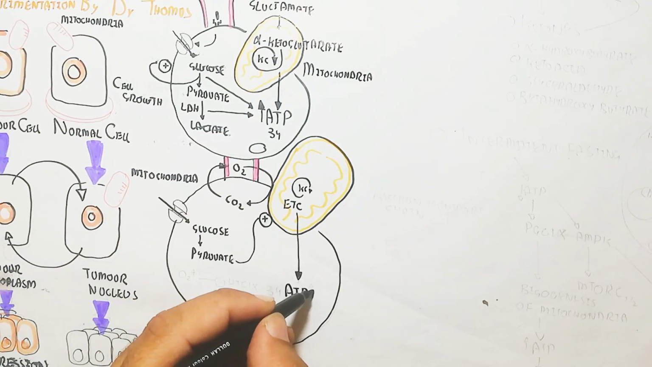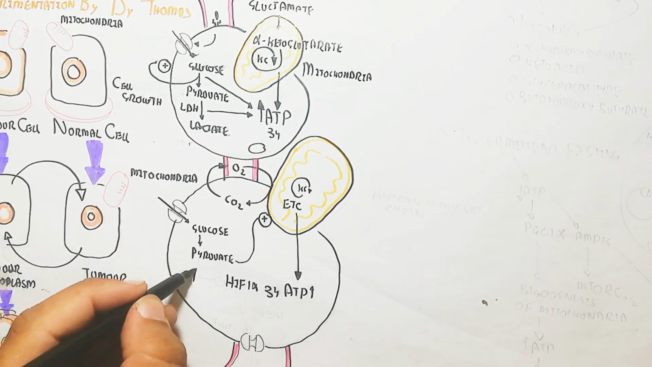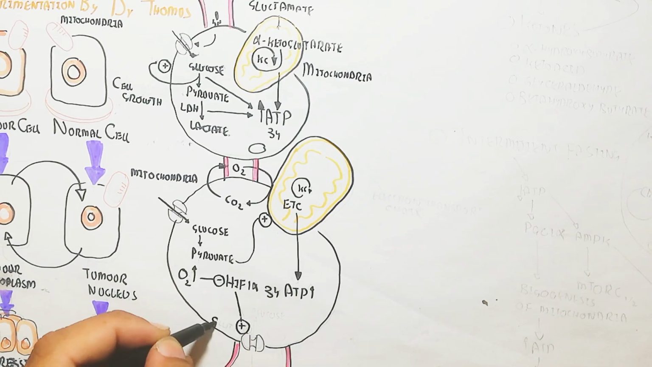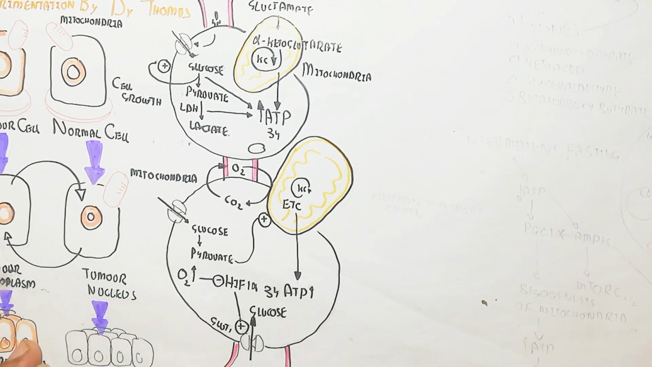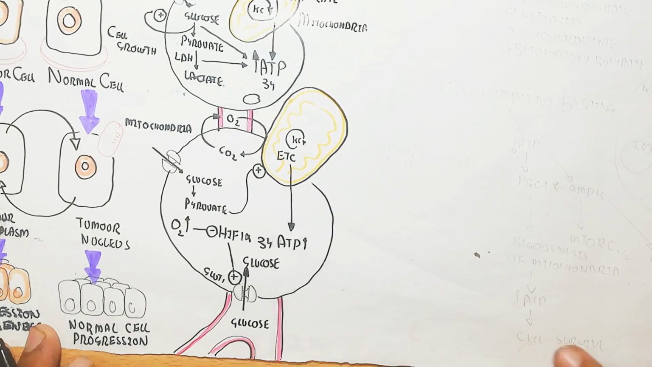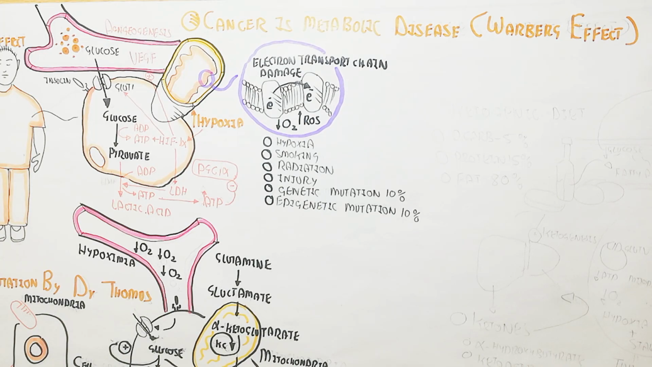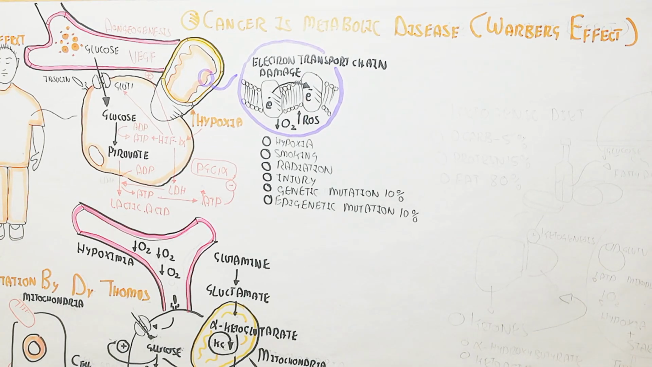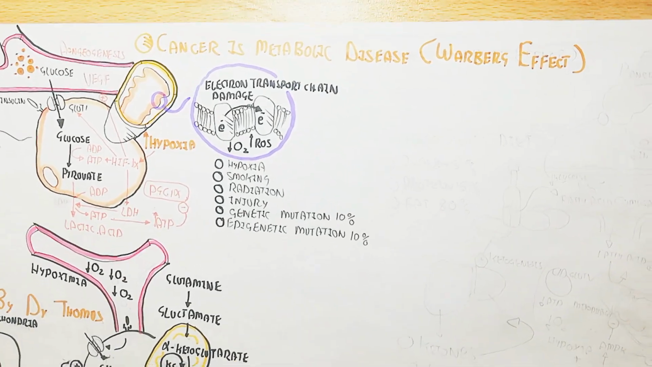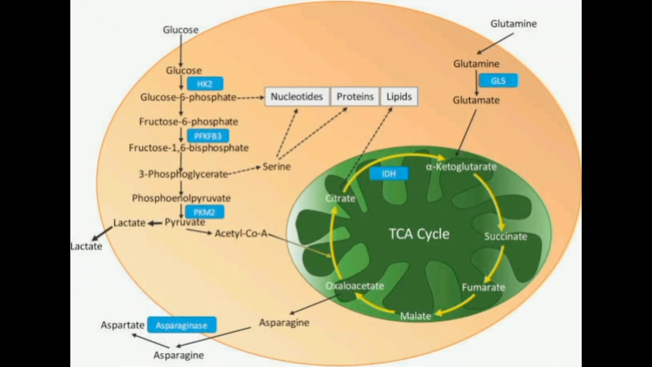While in the normal cell, pyruvate through glycolysis triggers more ATP production aerobically, where oxygen is used and carbon dioxide is produced. Normoxia will inhibit HIF1 alpha, and sometimes during starvation mode it will trigger biogenesis. Here the glucose leads to glycolysis, and this glycolysis leads to glucose 6 phosphate, which will convert into nucleotide, protein and lipid synthesis.